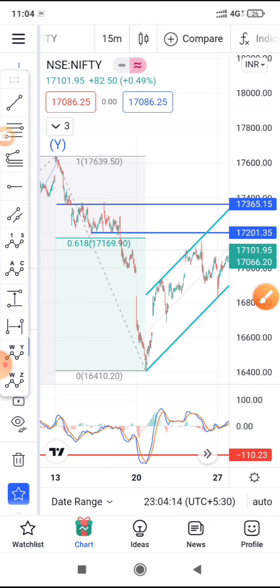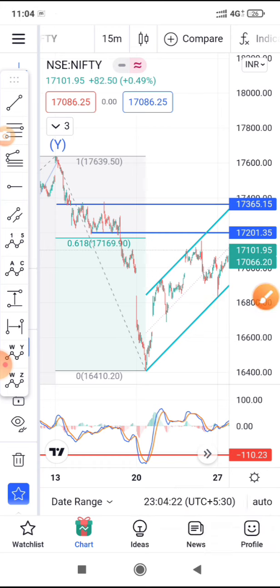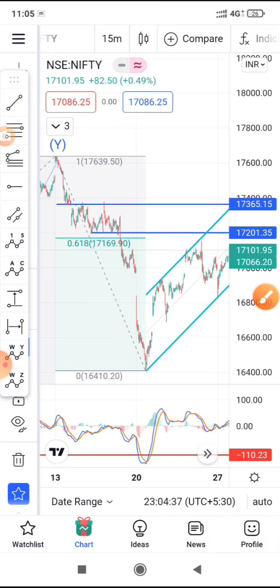But yeah, it gave a bounce from 16,08 point 40 something. So from there it gave the bounce. So now we have a channel formed here, so we can consider this point and this point as the reference and plot the channel. So then we get a move in the channel like this. Okay, so it will be a channelized move. So B wave is a complex correction and it is going on the upside.